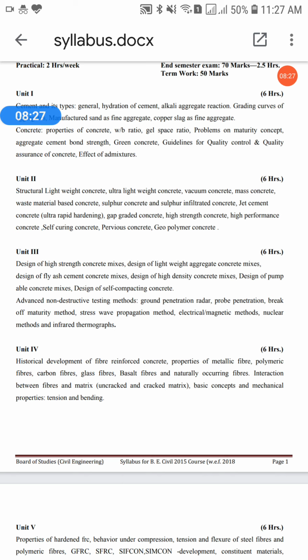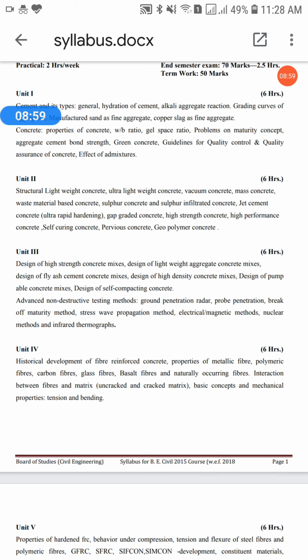Now the question is, there are different fibers in the present market, and all the fibers have different properties. According to your demand, according to your desire, you have to choose a fiber, and you can add that fiber in your concrete to achieve your desired properties.